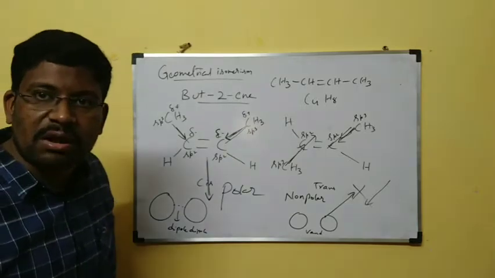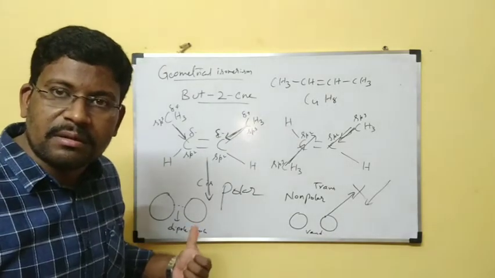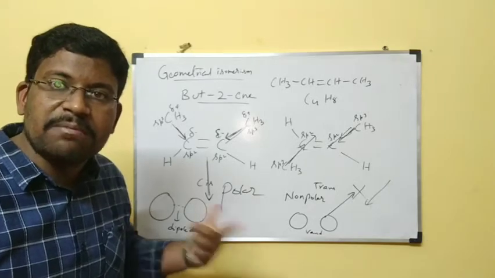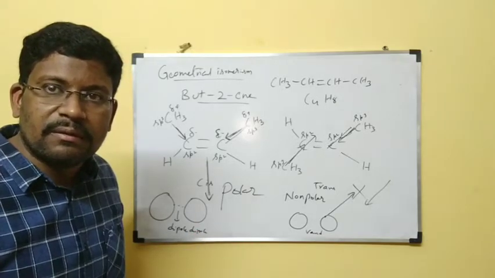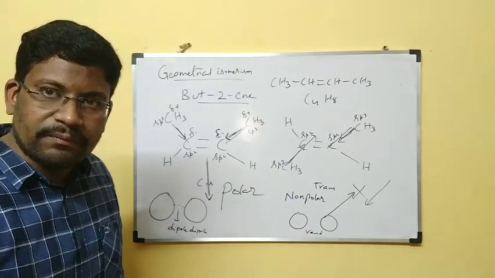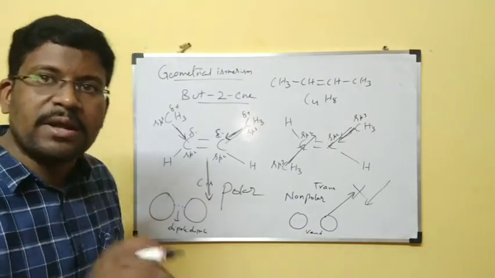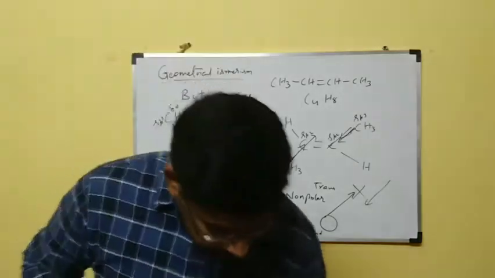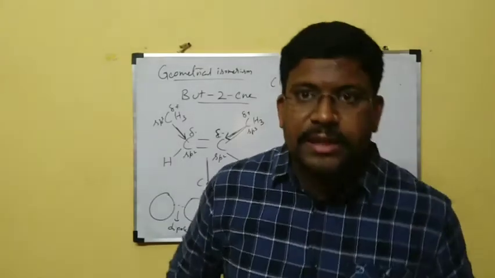So which forces are strong? Cis isomer forces are strong. When cis isomer forces are strong, it has a high boiling point. When trans isomer forces are weak, it has a low boiling point. That's why in the textbook they give cis-butene.